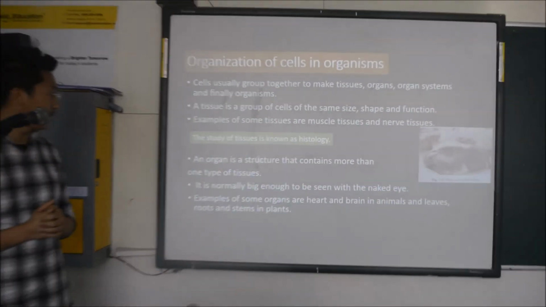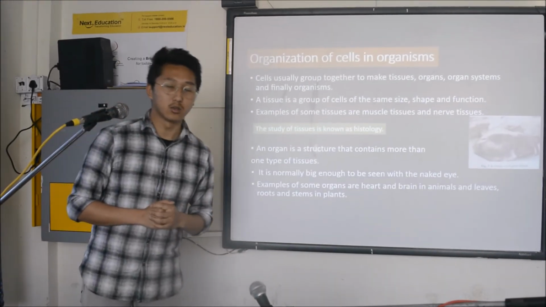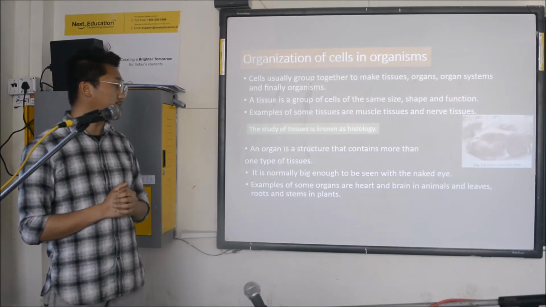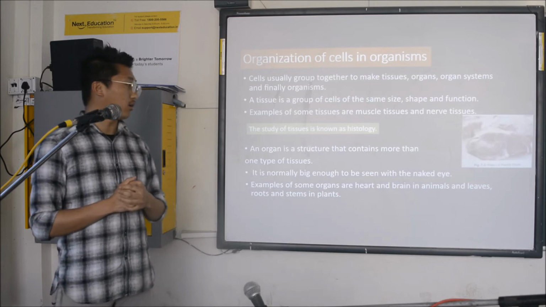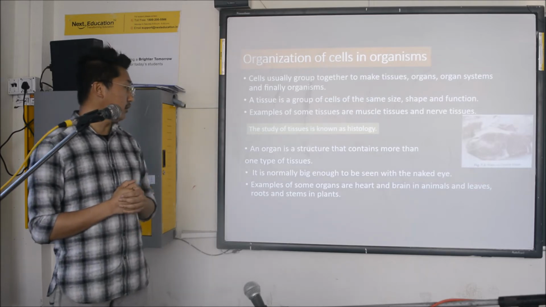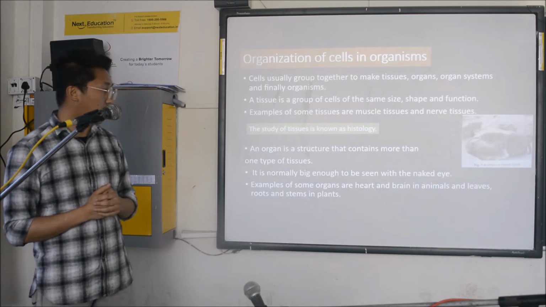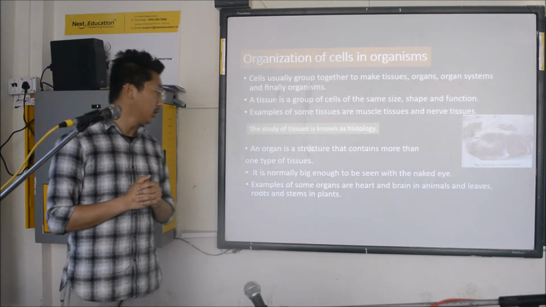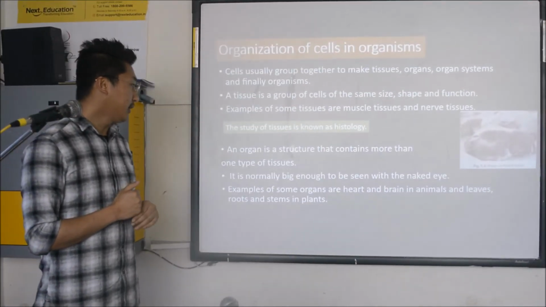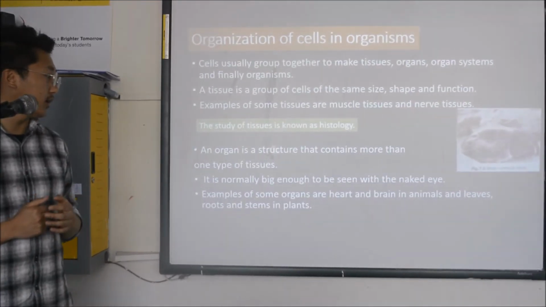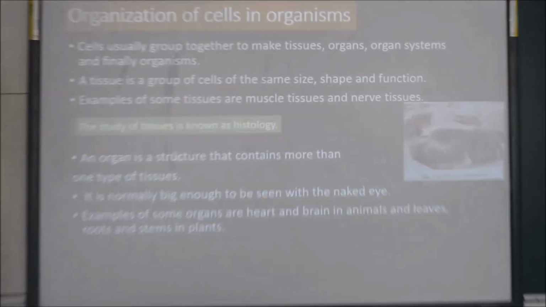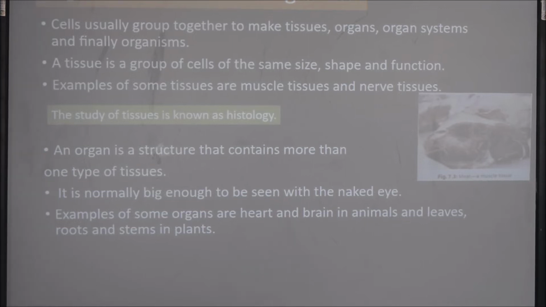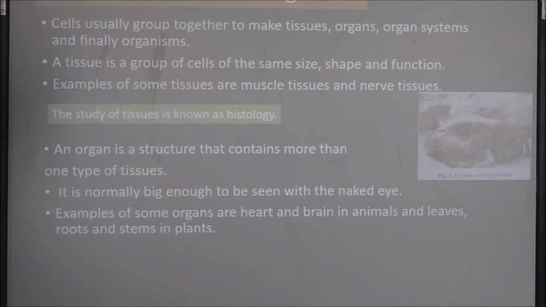It is normally big enough to be seen with naked eyes. So we can see organs with our naked eyes. For example, heart is an important organ of our body. Examples of some organs are heart and brain in animals, and leaves, roots and stem in plants. In plants, root and stem are important organs of the organism.